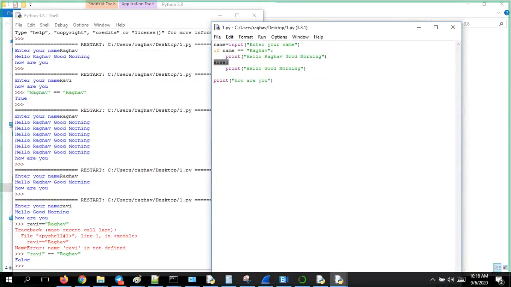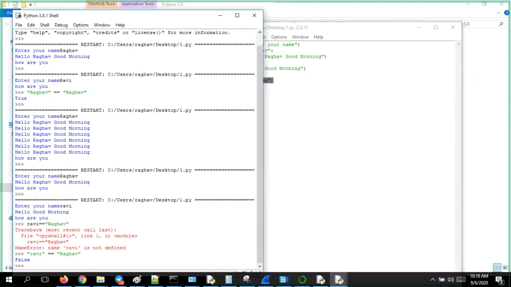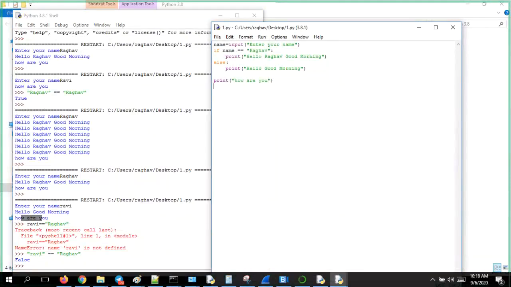If the next statement is print, it will print that. But if it is else, it will go and check whatever is inside and print that. Whatever is there in the else statement, it will print, and then it will come this side and print this one. So that is the reason why, when you give Ravi, you got only hello, good morning, and how are you. So this is the else statement. Now we will take if else.